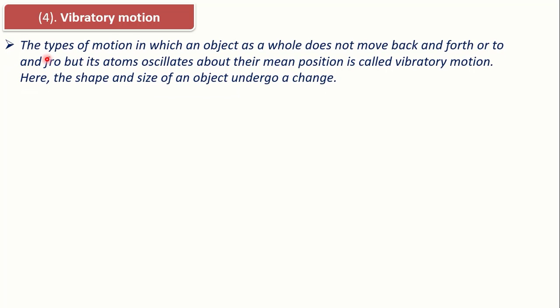Vibratory motion, the type of motion in which an object as a whole does not move back and forth or to and fro, but its atoms oscillate about their mean position, is called vibratory motion. Here the shape and size of an object undergoes change. Example, the motion of a prong of a tuning fork.